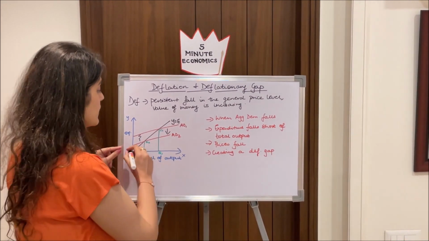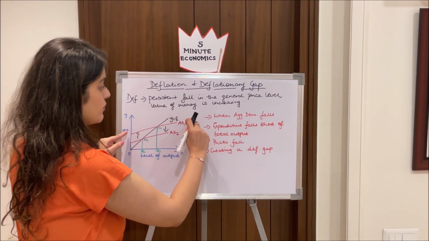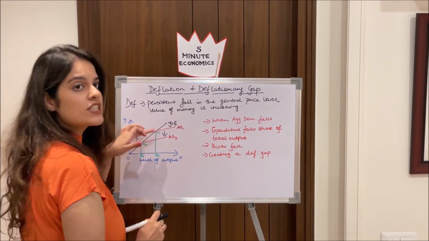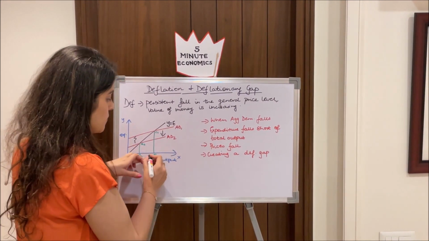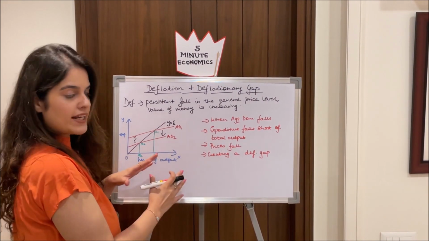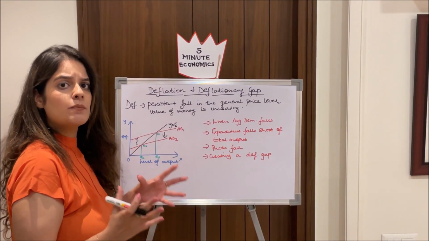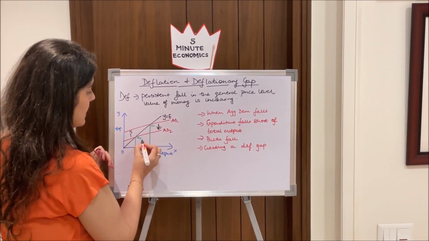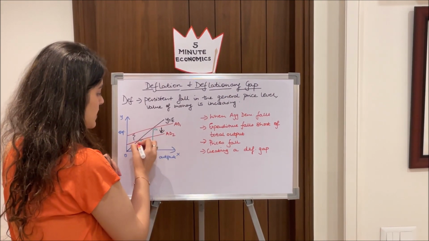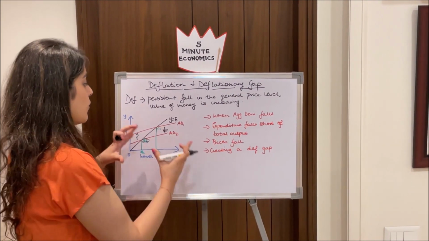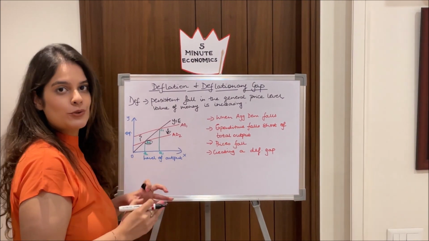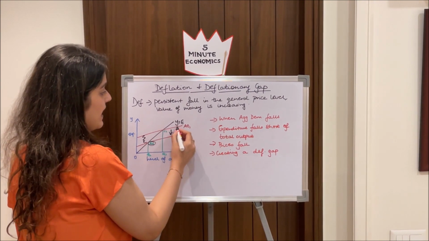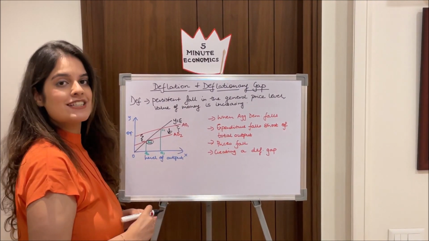Y is our equilibrium or the income line, and AD is our aggregate demand curve. We notice that our first AD, that is AD1, the upper one, is intersecting with the income line at point E1, which is the equilibrium level of output, and at this point our output is Q1. Right. Now due to some reason our aggregate demand falls from AD1 to AD2. We've moved down on this curve. We notice that our equilibrium has changed from E1 to E2. Now the output contracts from Q1 to Q2, thus creating a deflationary gap situation. So this gap between AD1 and AD2 is known as the deflationary gap.